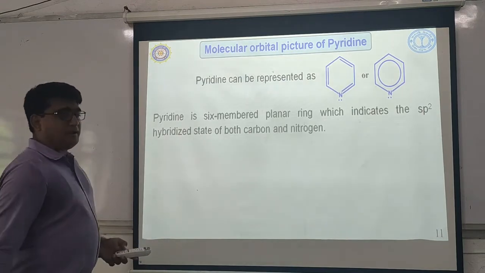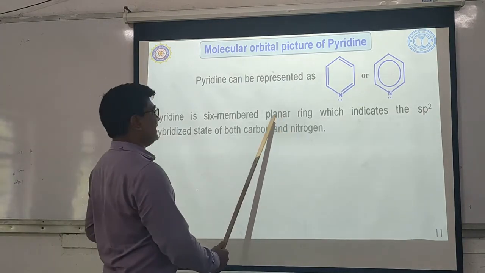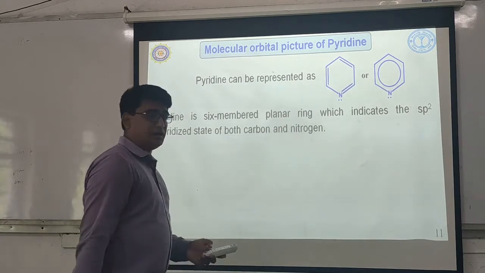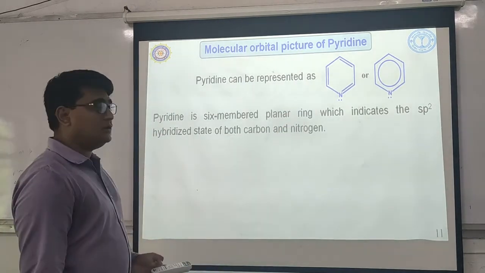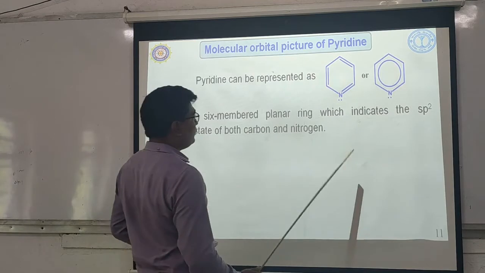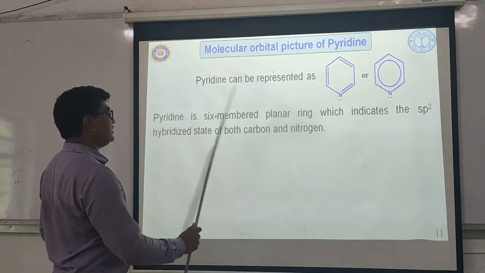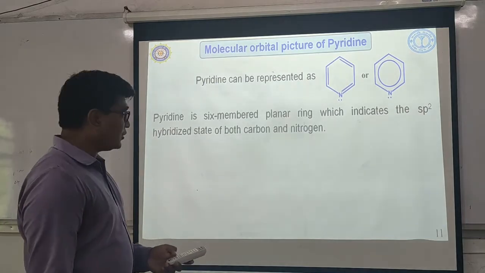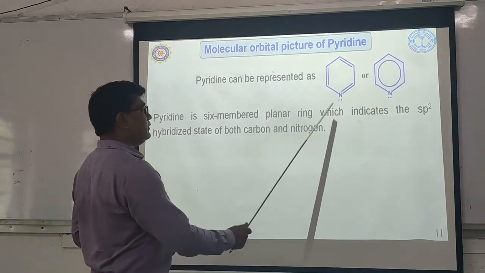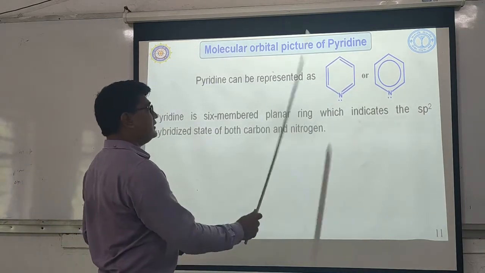Pyridine is a 6-membered planar ring. Study indicates that this molecule is also planar. So what does this planar geometry of the compound indicate? It indicates the sp2 hybridization of both carbon and nitrogen. Now here there will be no oxygen, here will be nitrogen.